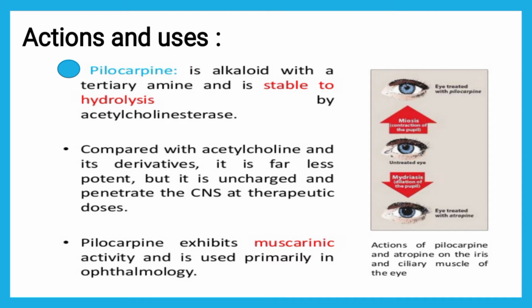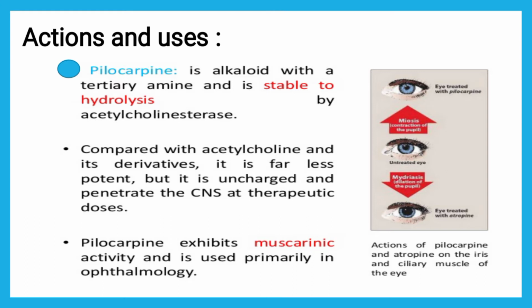Next question is actions and uses of pilocarpine. The famous question asked for 1 mark in the examination: name the drug used in treatment of glaucoma. As you all know, glaucoma is a condition related to the eye; unlike cataract, which is a lens issue, glaucoma is related to optic nerve damage due to increased intraocular pressure. So to reduce the intraocular pressure, pilocarpine helps in treatment of glaucoma.